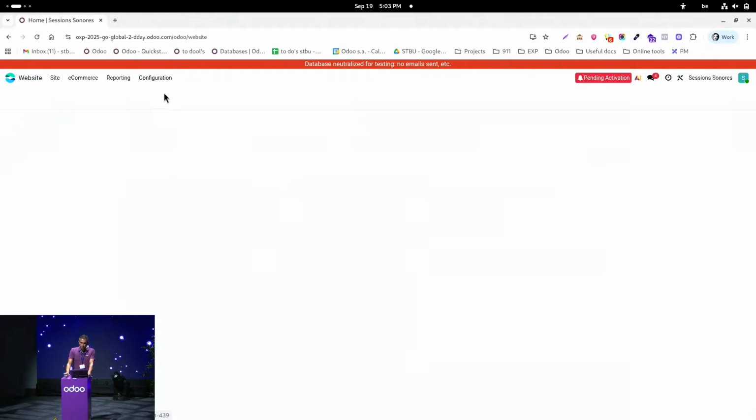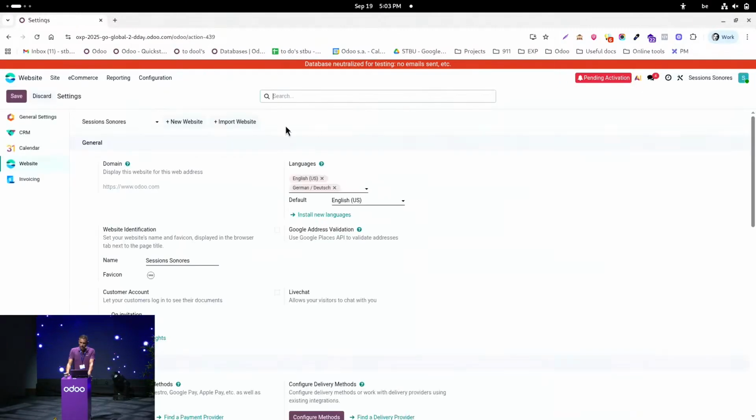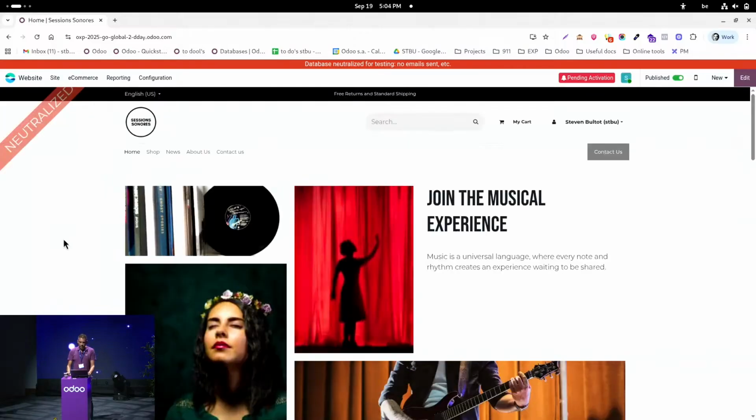And under configuration, I have here the possibility to add the language German. I already added it here in order to save some time. And we have also the default language, which is selected here to English. This one will be displayed if the browser language from my user differs from the ones that are available here. Okay? So once we have done that, we can go onto our homepage.